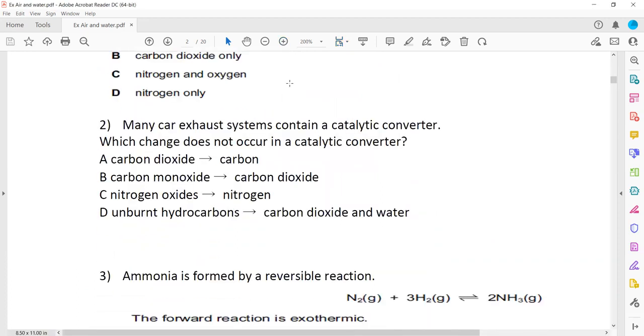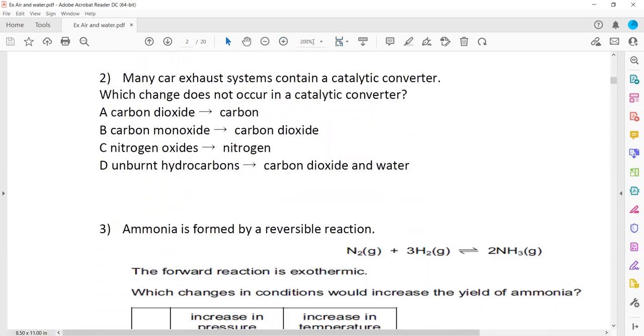The next question: most car exhaust systems contain a catalytic converter. Which change does not occur? Catalytic converters convert carbon monoxide to carbon dioxide, oxides of nitrogen to nitrogen gas, and hydrocarbons they burn completely. So carbon dioxide to carbon, that does not happen. Carbon monoxide to carbon dioxide, yes, it does. Nitrogen oxide to nitrogen, that's also right, it happens. And unburned hydrocarbon, the hydrocarbon which does not burn, it burns them completely, producing carbon dioxide and water.